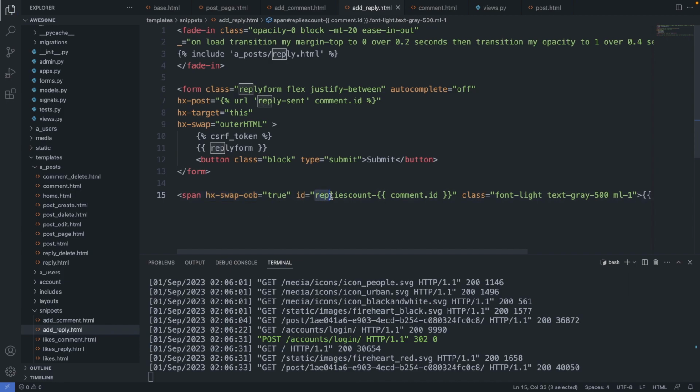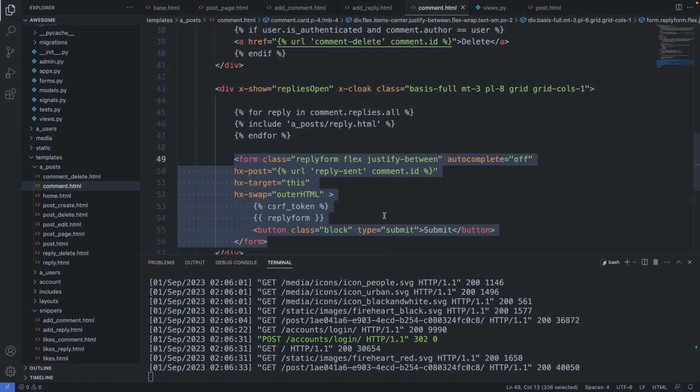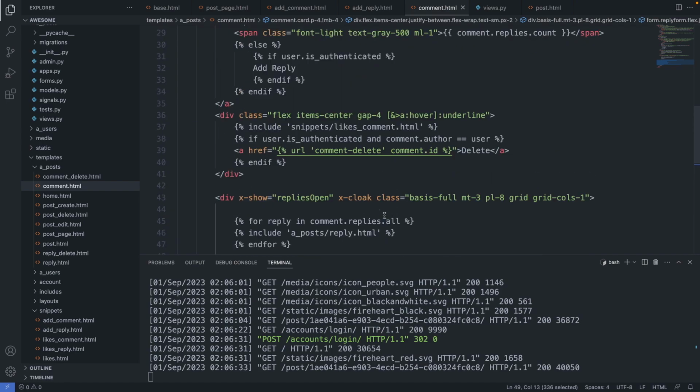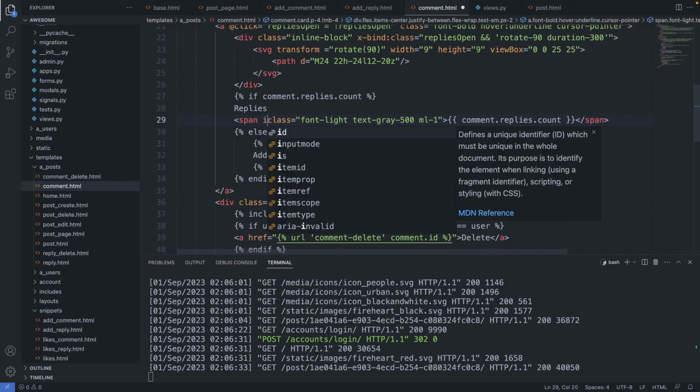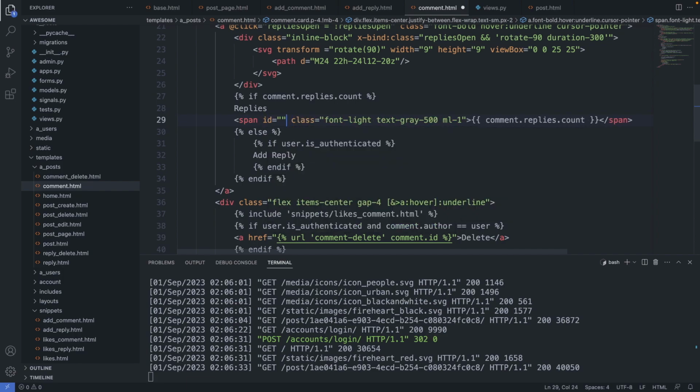Let's add this ID now to the reply count element. So we display the reply count up here. Here it is. And we add the ID in here. So ID equals replies count dash and the comment ID.